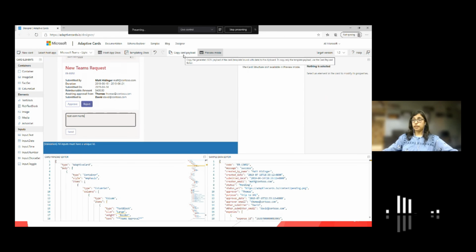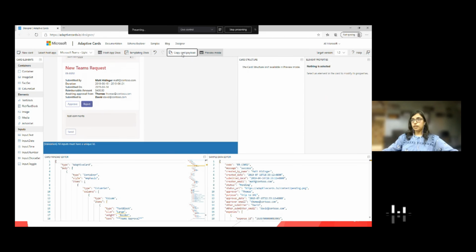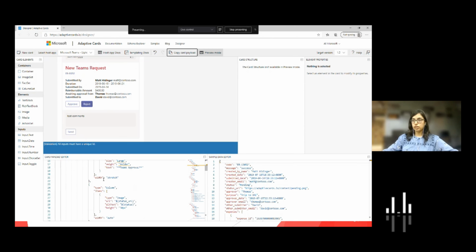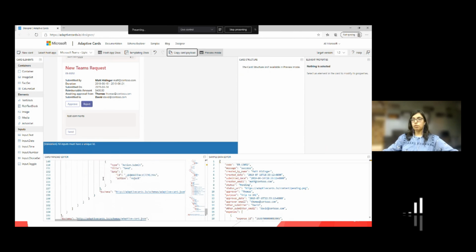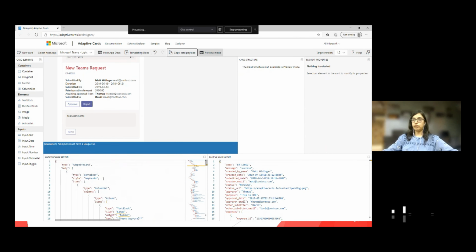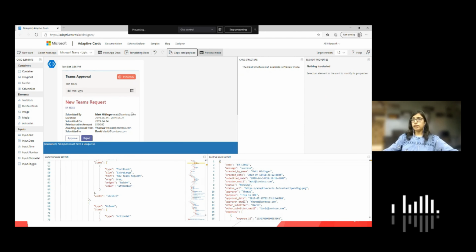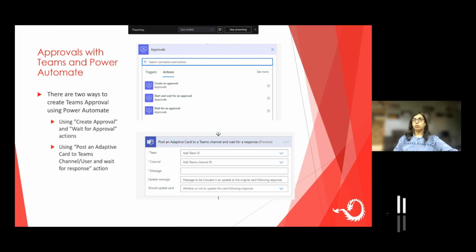Once you are satisfied that you have designed your adaptive card and it is working as expected, you click on copy card payload. Once you do that, all the JSON you see at the bottom is copied to your clipboard, and you paste it wherever you need to use it. So this UI is platform independent. It will design itself based on where it is hosted. We'll talk about how to implement approvals with Teams and Power Automate. That is the main goal of this presentation today.